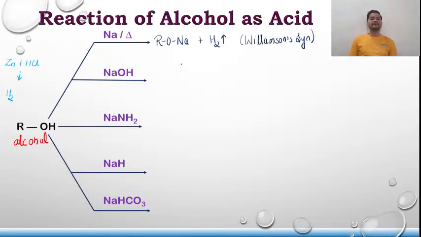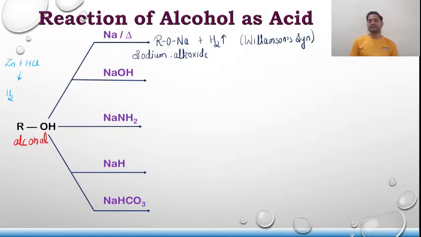We have studied this in your 12th standard chapter on alkyl halides, or haloalkanes and haloarenes. Again, what has been formed is sodium alkoxide. That is again a reaction showing that alcohol shows acidic behavior.